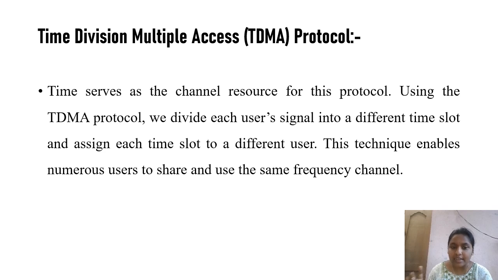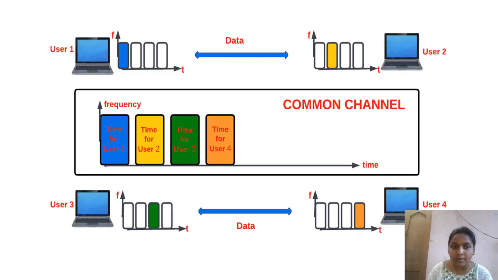Here, in the time division multiple access protocol, each user signal, user 1 signal, user 2 signal, user 3, 4, is divided into specific time slots. In the time slots only, the technique enables numerous users to share the same frequency channel. Let us see in the diagram presentation.